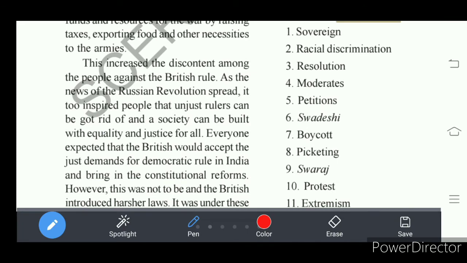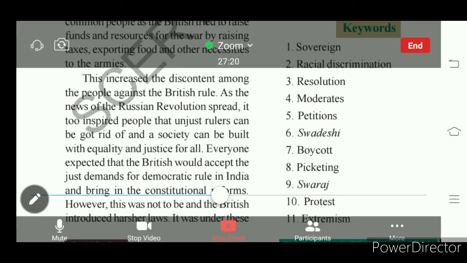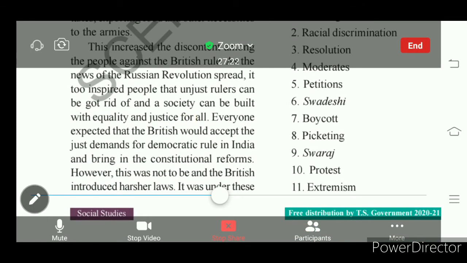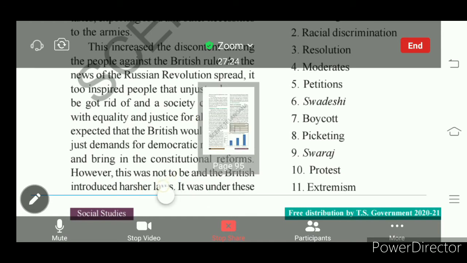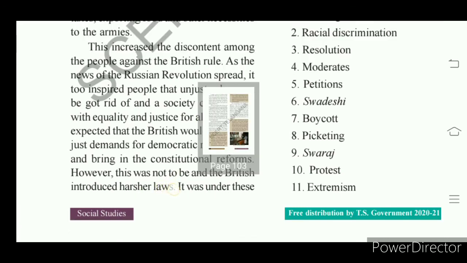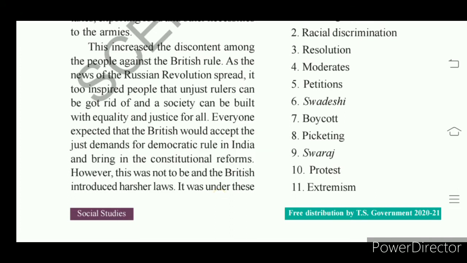What do you mean by harsh laws? The laws which create suffering for the Indians. Such laws were introduced by the Britishers against the Indian people, as we demanded democratic rule in India. Understand?